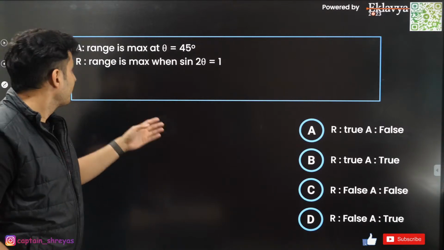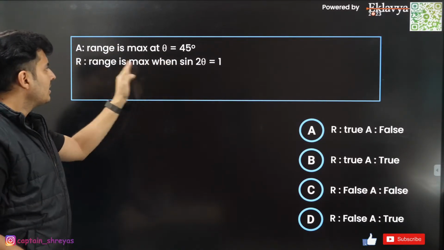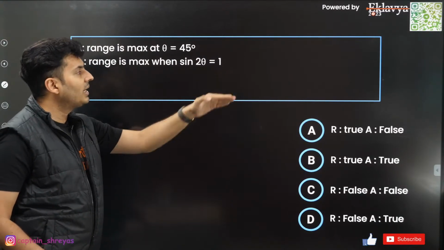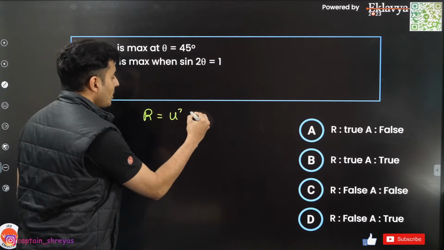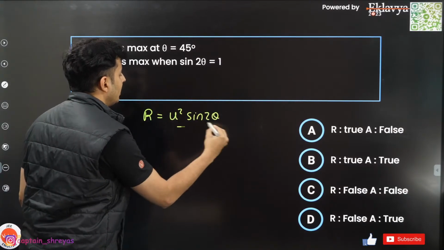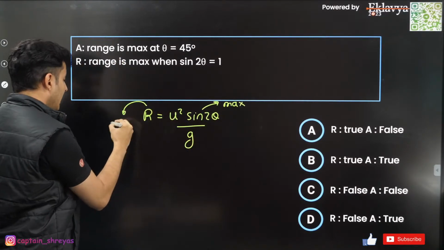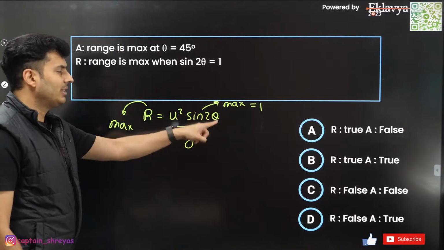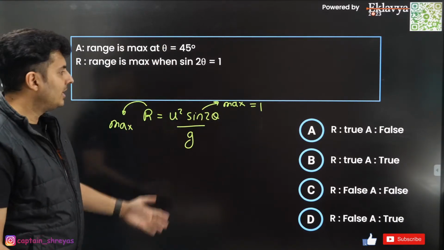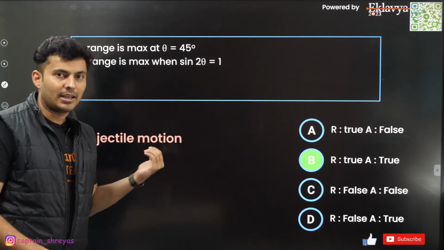Moving on to the next one. Range is maximum for a projectile when the angle is 45 degrees. That is because sin 2 theta is 1. Yes, that's the correct thing, because the range is u square sin 2 theta by g. If this is maximum, only then is the range maximum, and it is 1 when theta is 45. Yes, definitely it is true, and true. Option B is the correct answer.